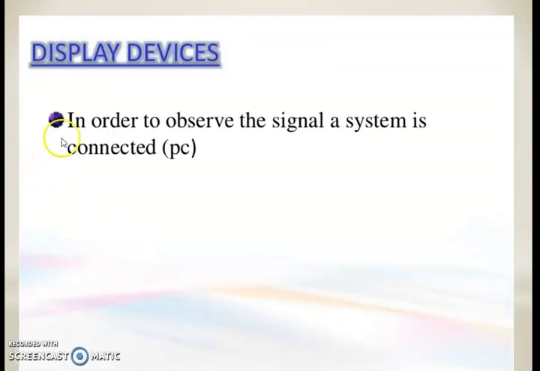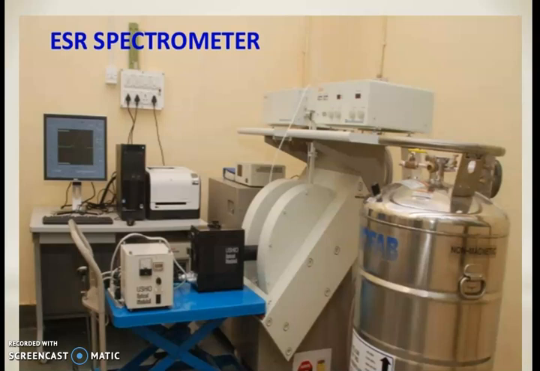Last, the display device. In order to observe the signal, the system is connected to a PC where we see the recorded graph or spectrum. This picture shows the whole instrument that is included in an ESR spectrometer.